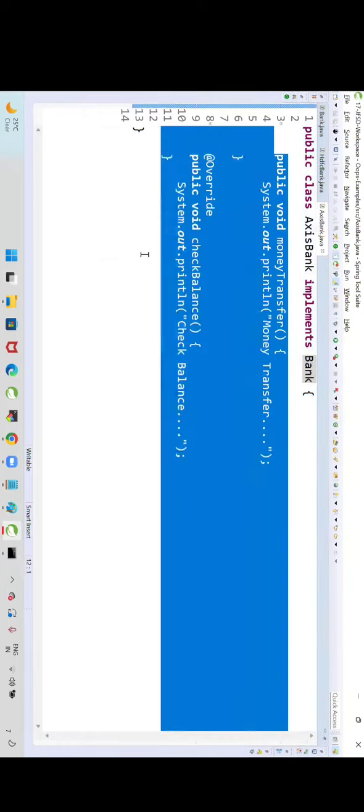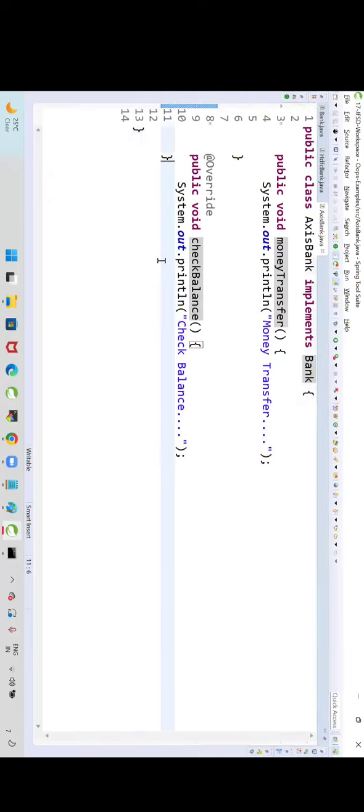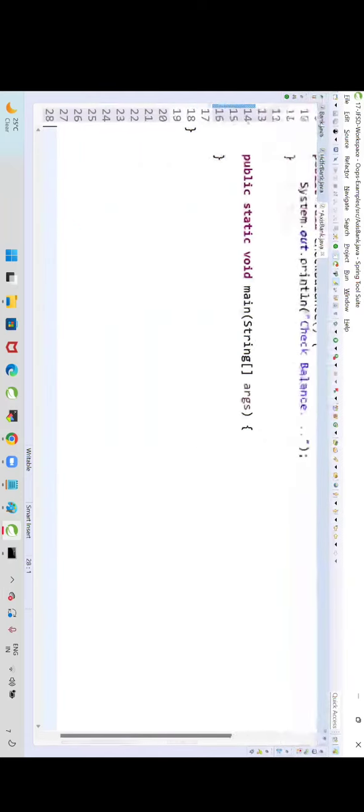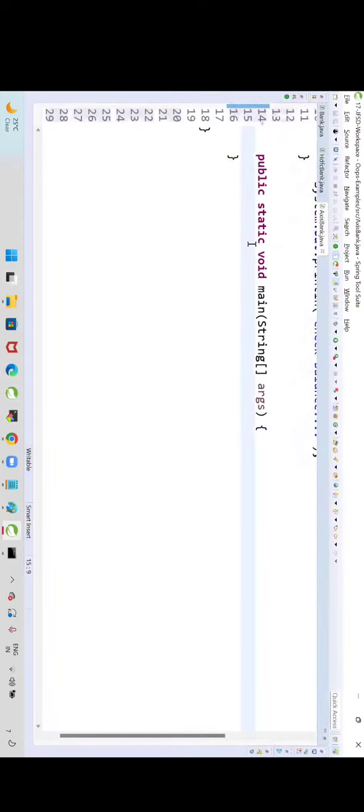Now, I am implementing the Bank interface by using Axis Bank. Bank, nothing but RBI, is deciding the rules. All the banks are going to follow those rules. Now, I want to execute Axis Bank methods. How can I? Main method. Inside the main method, I need to create an object. Can I write Bank b = new Bank? No. Why?